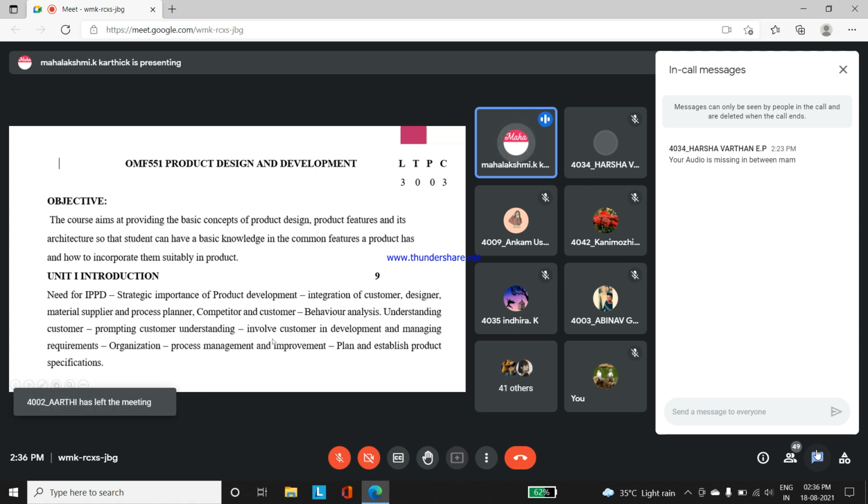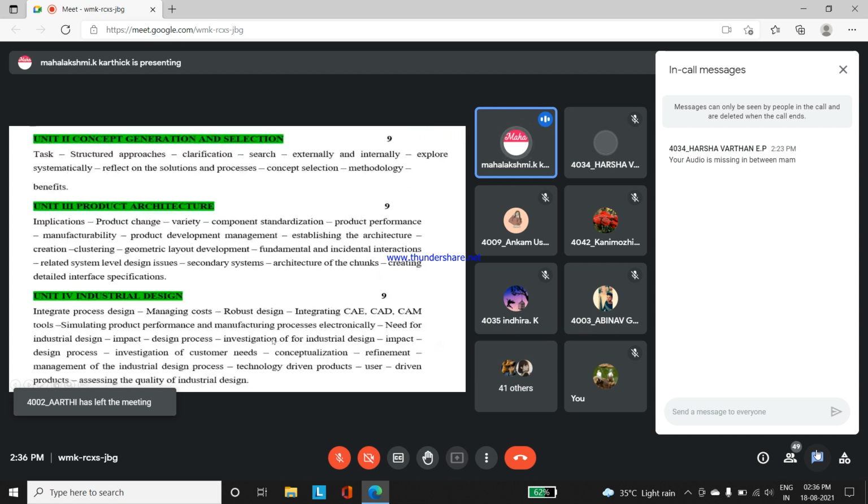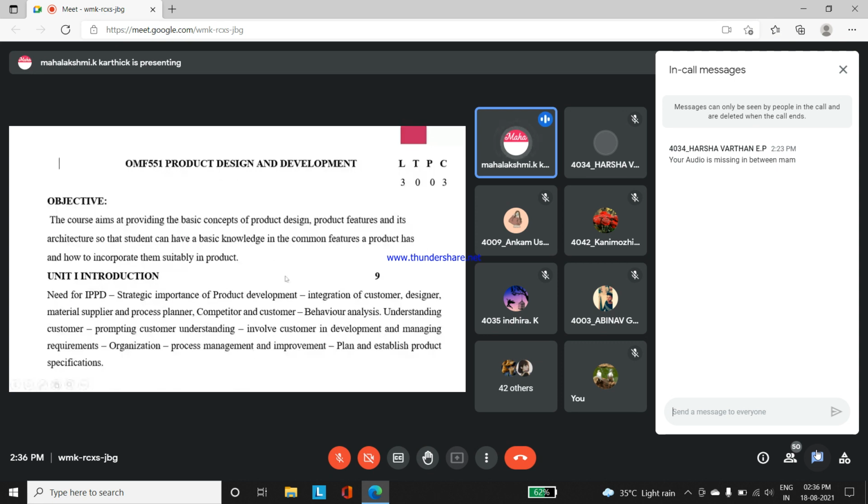Then why I have highlighted unit 2, 3, 4 and 5 means, in the prescribed textbook for you, all the units except unit 1. Try to understand, except unit 1 information. This information you can't find in your prescribed textbook. I'll give the data for this. I'll give the notes. Need not worry. I'll give the explanation for this.